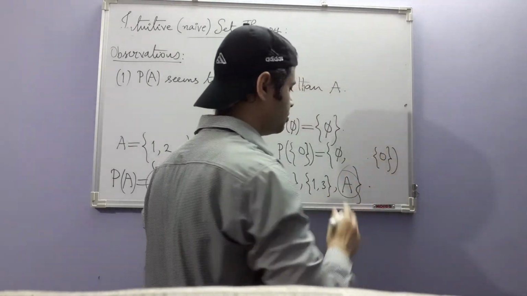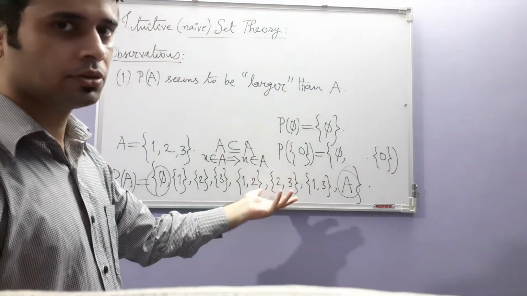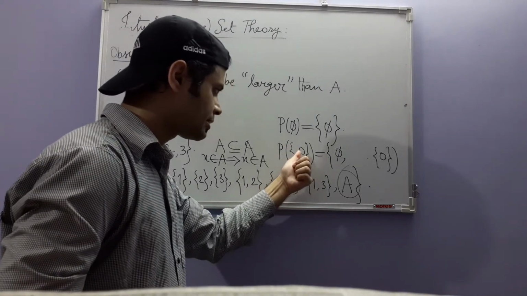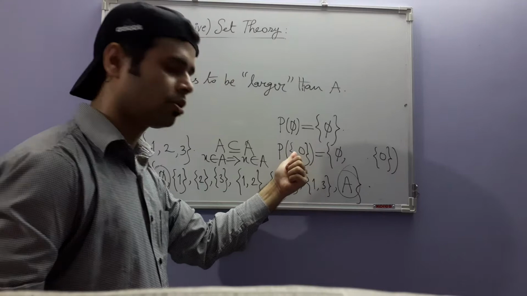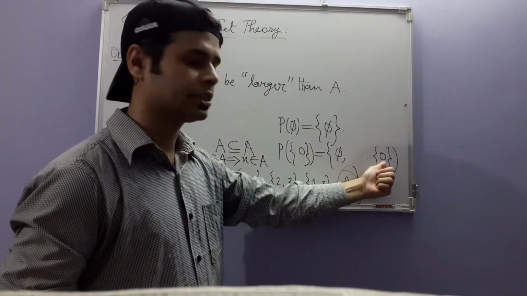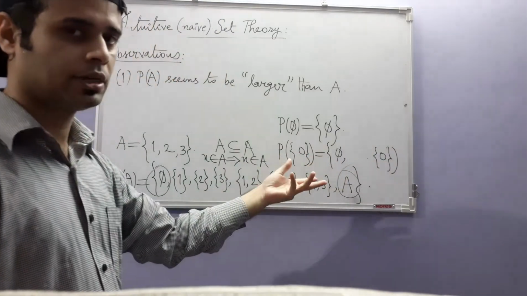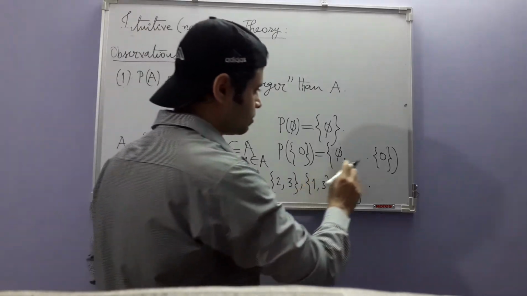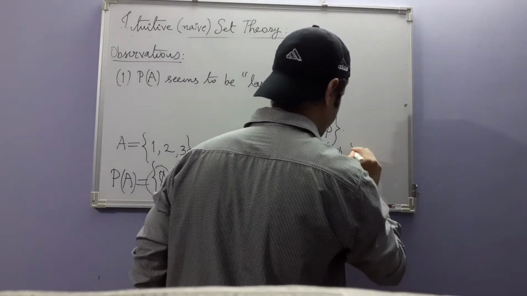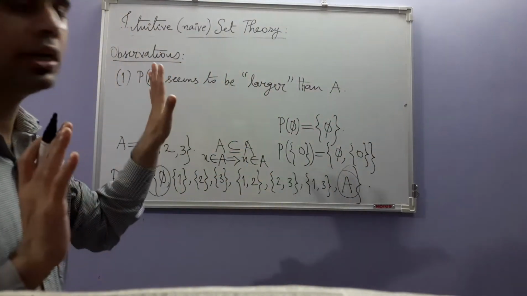Is there anything in between? Can there be any other subset? No, because any subset of this set must either contain 0 or not contain 0. Containing 0 makes that subset this, and not containing 0 makes it empty because it cannot have anything else. So the power set in this case consists of 2 elements.